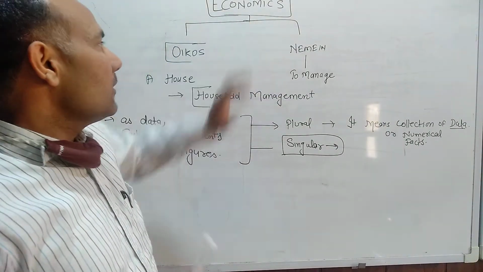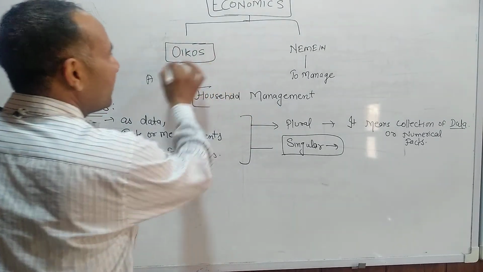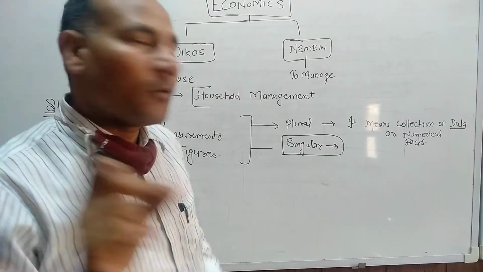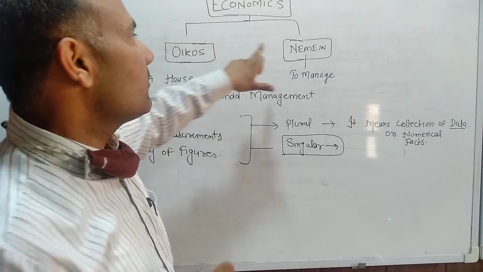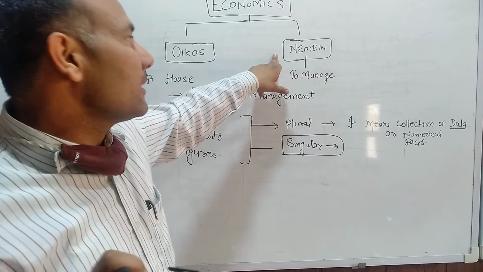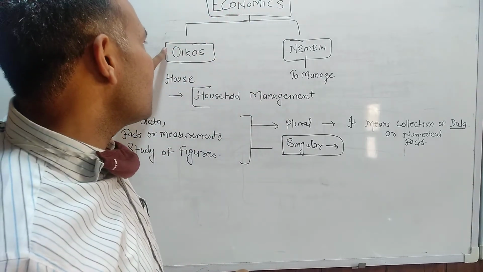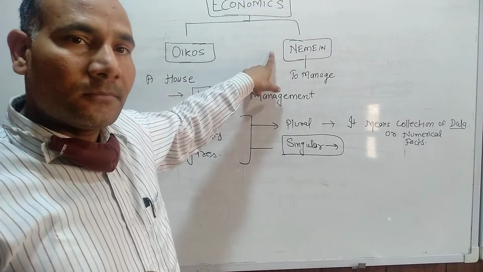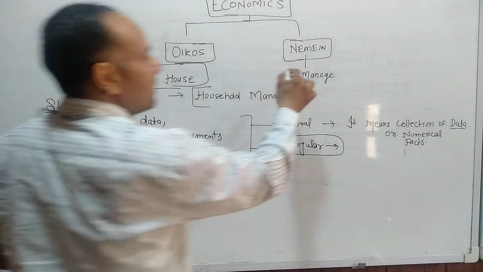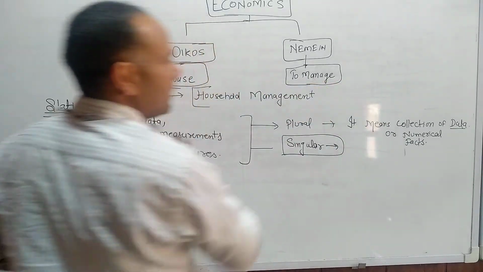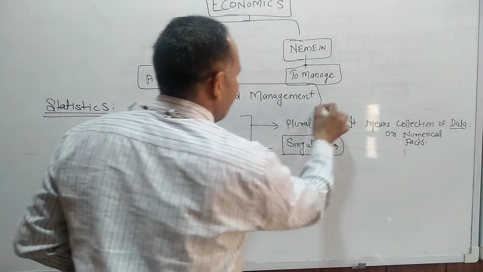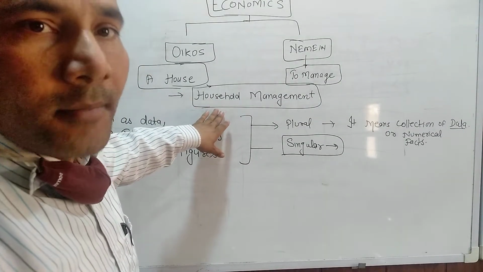The first point: economics is derived from two Latin words. One is oikos and one is nimi. Oikos means a house, and nimi means to manage. So the word comprises the meaning household management.